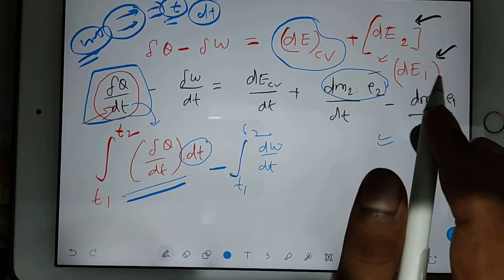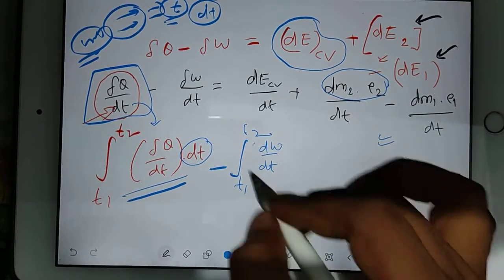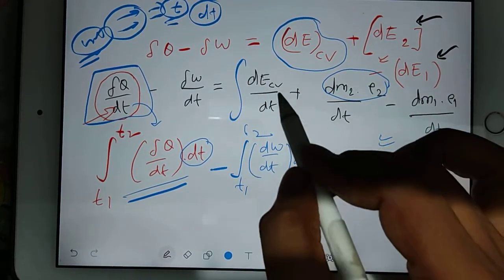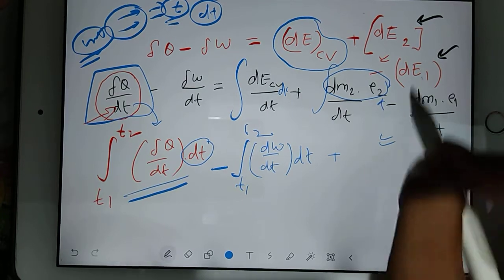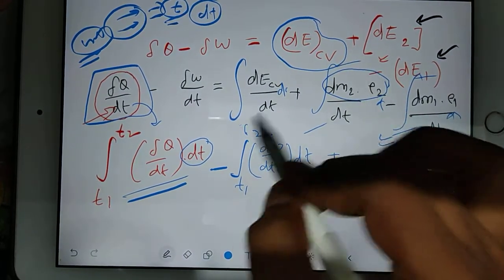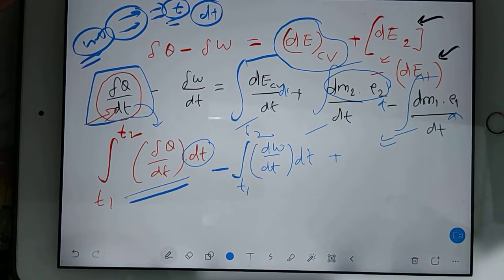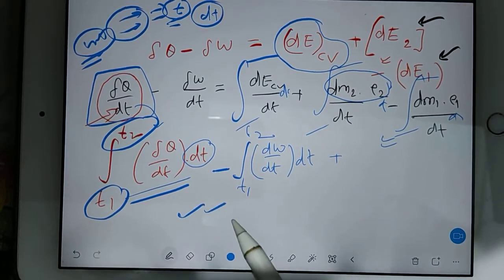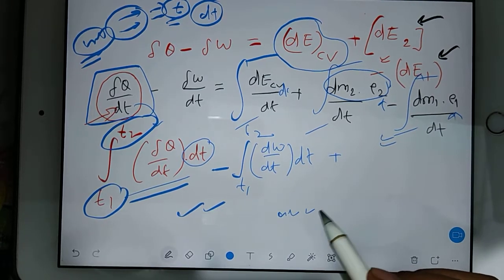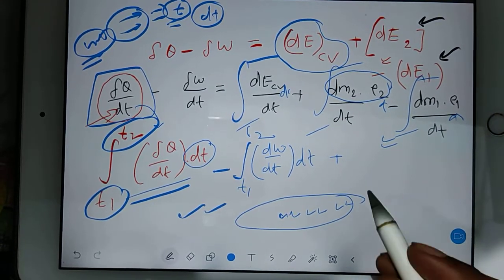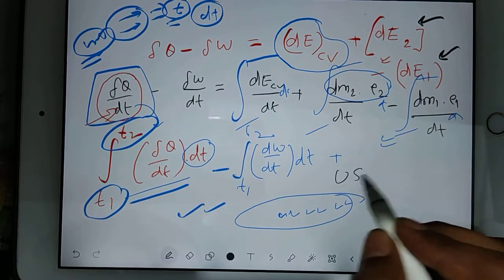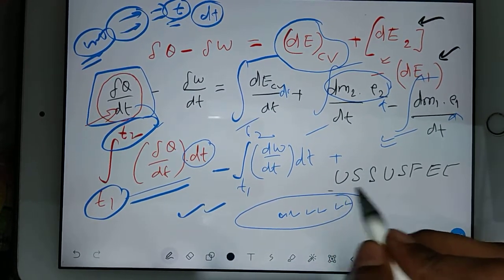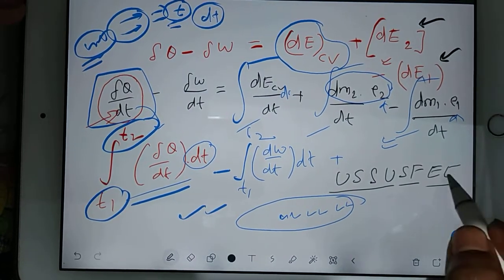From the PDF you can make notes. Here you just understand. Then here also I'll put dt, and then one integration here with dt, one integration here with dt, with proper limits, t1 to t2. So now the equation you are getting after substituting the integration form, you will call the unsteady state unsteady flow energy equation, USUF EE.